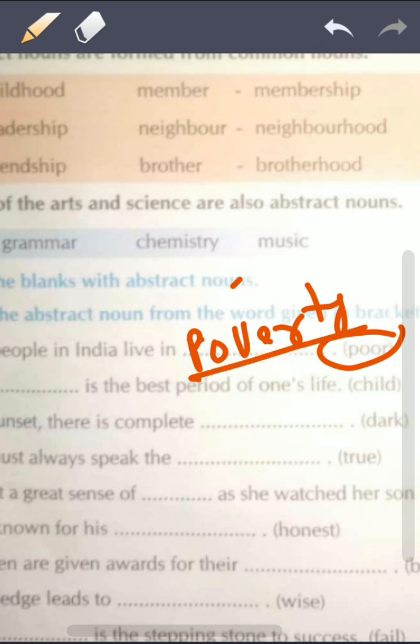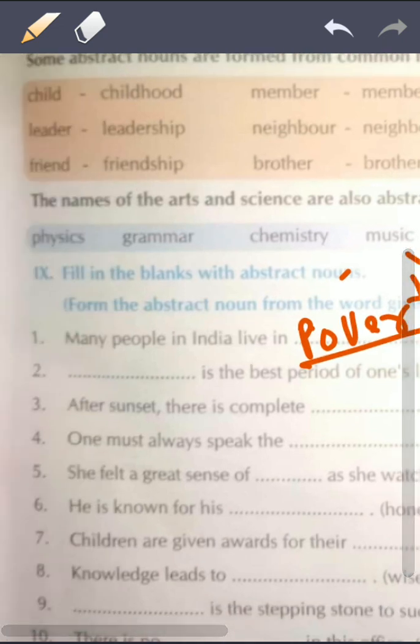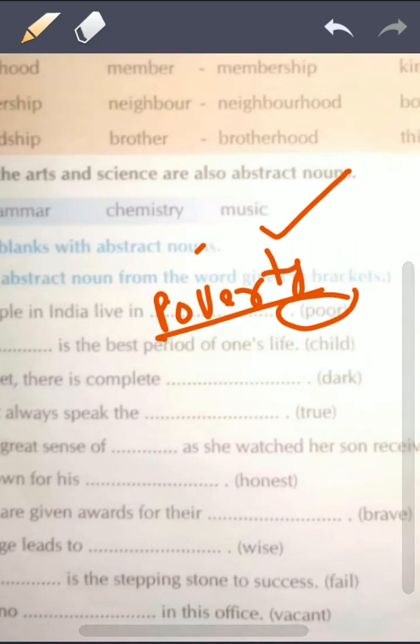So poverty cannot be touched, you cannot touch garibi. Okay, similarly, dash dash is the best period of one's life, bachpana. Okay, from child you will make childhood.